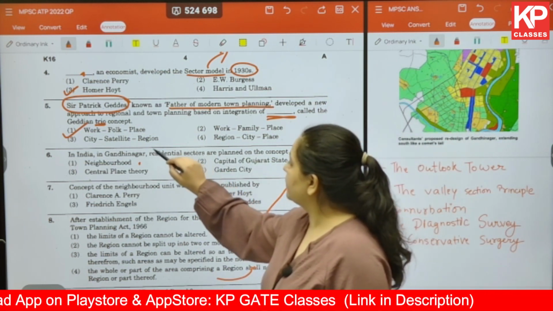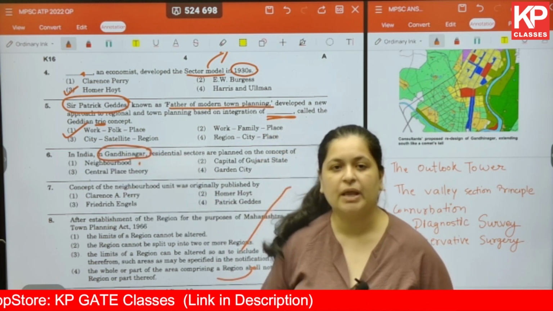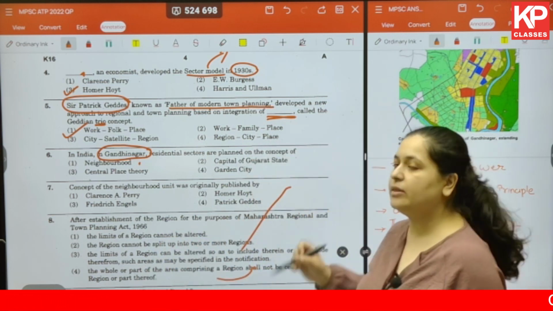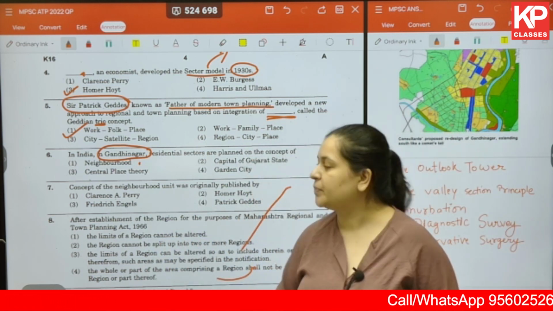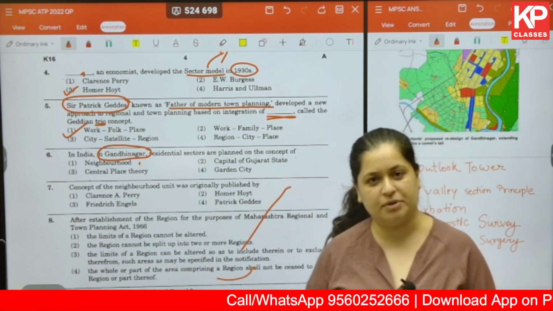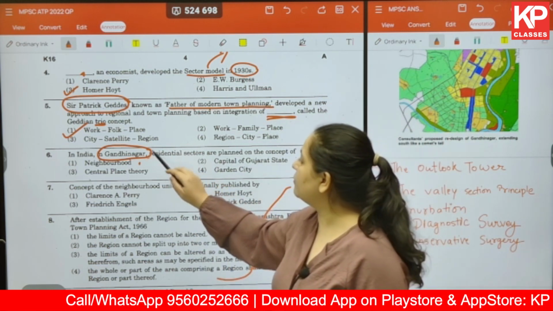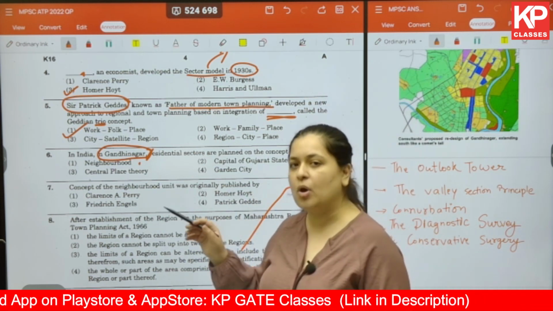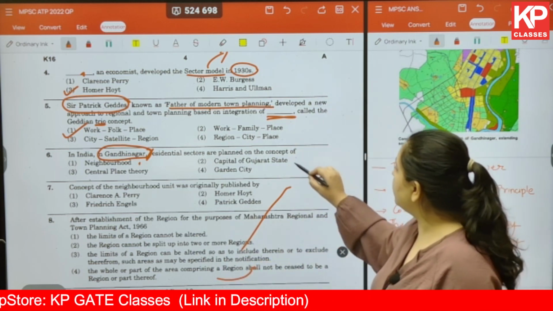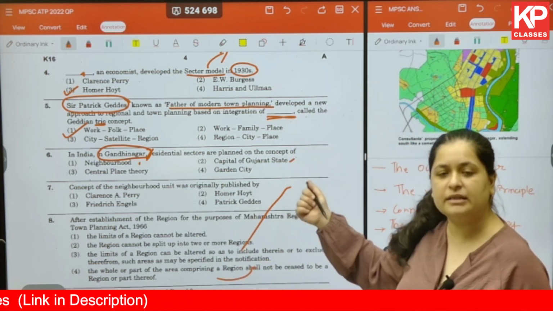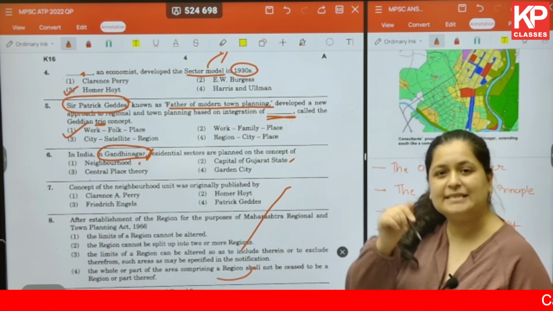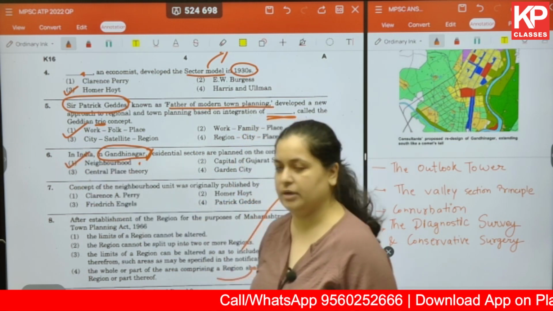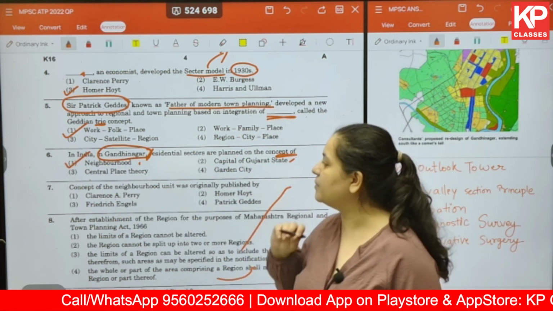So first of all, you should know about Gandhinagar. Gandhinagar is actually the capital city of the state of Gujarat. So when the Bombay province split into two states, Maharashtra and Gujarat, Ahmedabad was the capital during that time, and later on Gandhinagar was planned as the capital city, which is around 23 to 24 kilometers north of Ahmedabad. Okay, so it is the capital city of Gujarat, but here in this particular question, we are talking about the concept that it is based on. So the concept is going to be neighborhood concept. Okay, so the answer for question number 6 is 1.